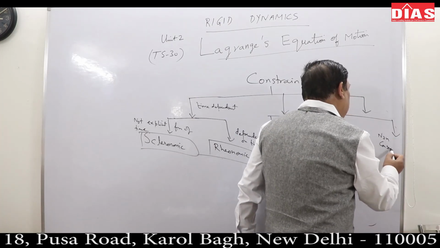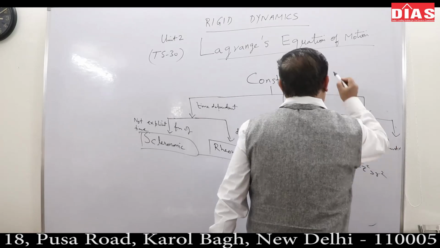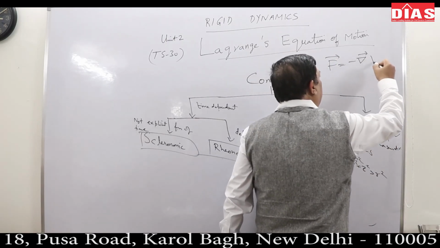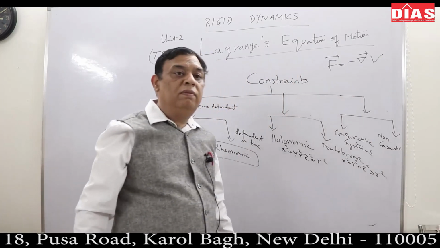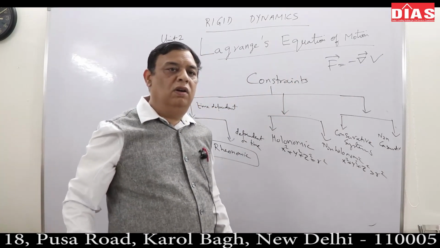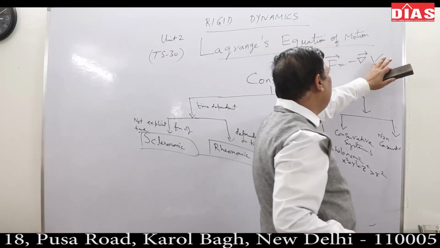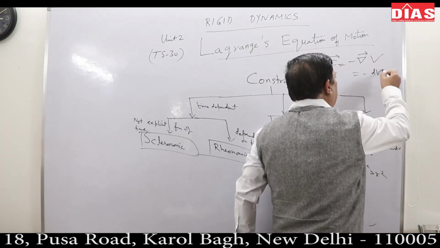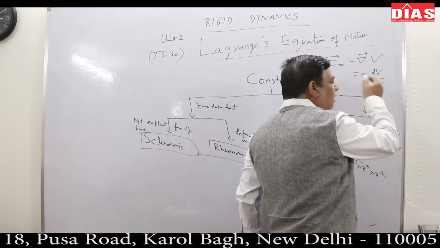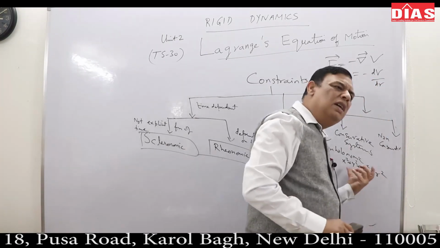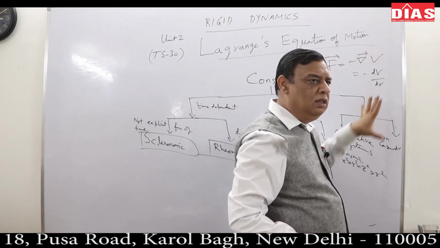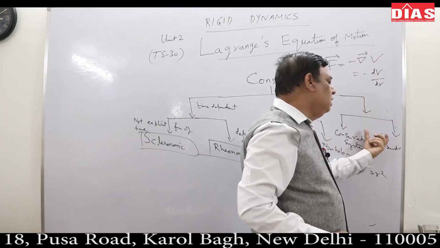So if F can be written as minus grad of V, where V is the potential energy, or in one dimension minus dV by dr, then it is a conservative system. Kinetic energy plus potential energy will be a constant of motion under this system. If it is not constant, then it is non-conservative.